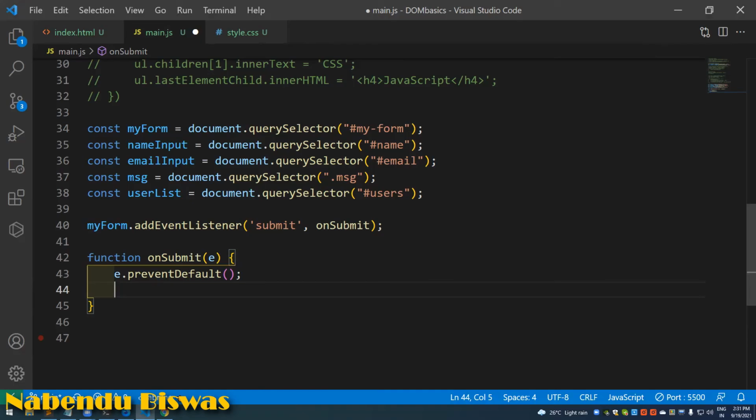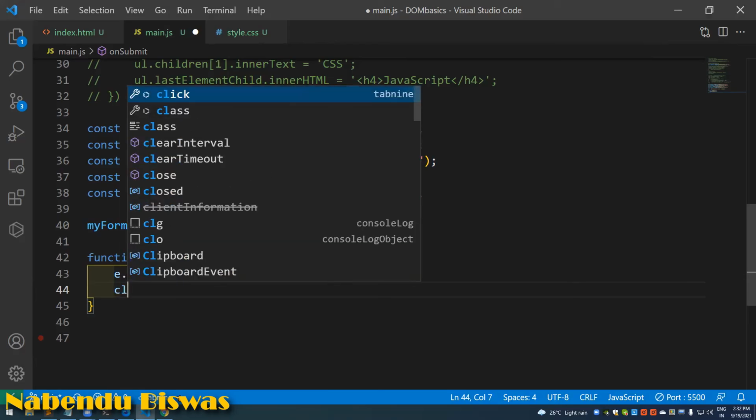So what we're going to do first is check whether the user has entered something or not, or whether they have just clicked on it without entering anything.